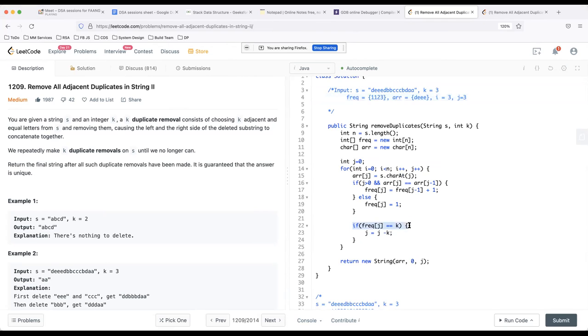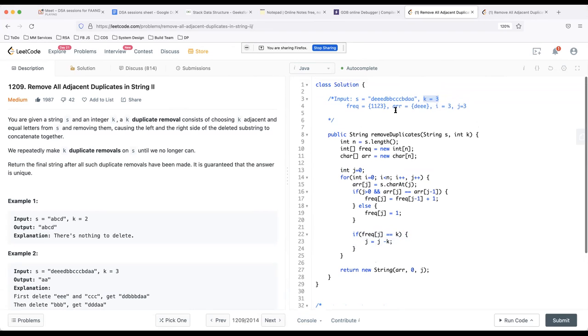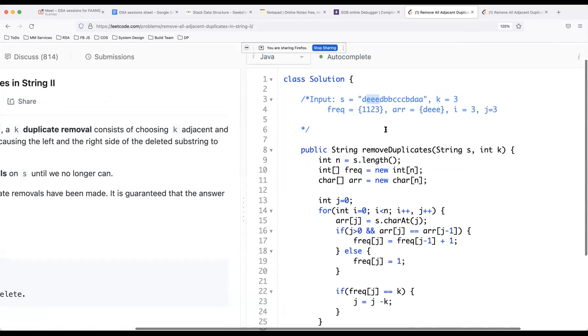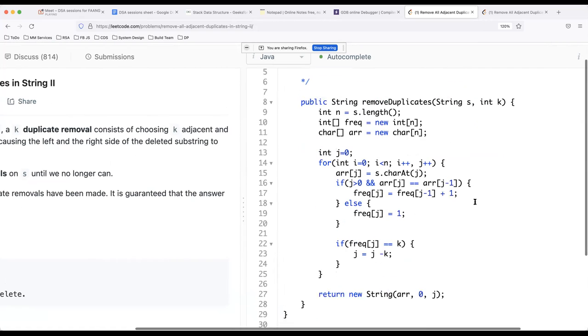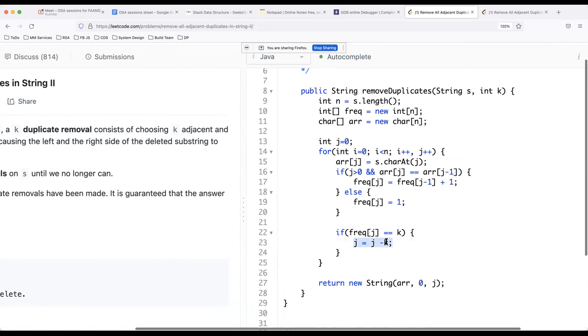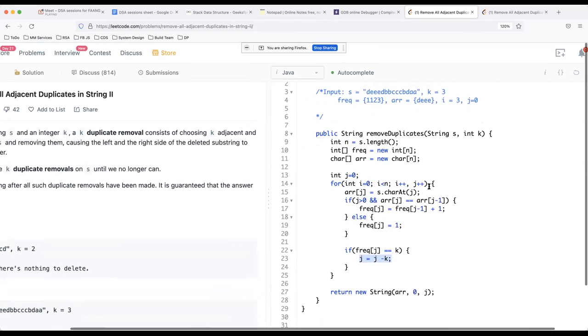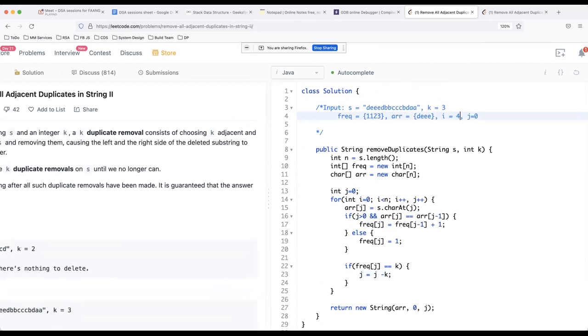Now, as soon as frequency becomes k, at this point of time, frequency actually becomes equal to k. What this means is we have found a block of k consecutive characters, which is true because we have found a block of 3 E's together. So basically what we are going to do is decrement j by k. So j will be 3 minus 3, j will become 0 as per this line. Okay. Now the next thing we do is after this iteration, j plus plus, i plus plus. So i becomes 4, j becomes 1.